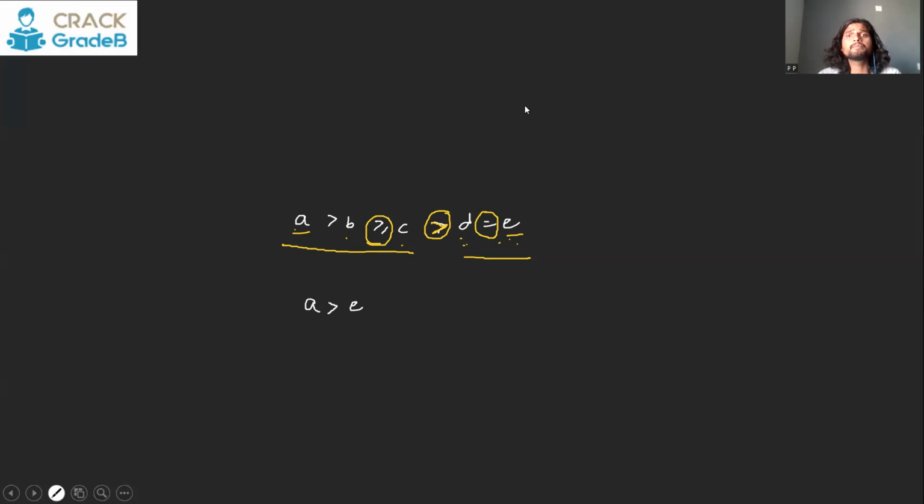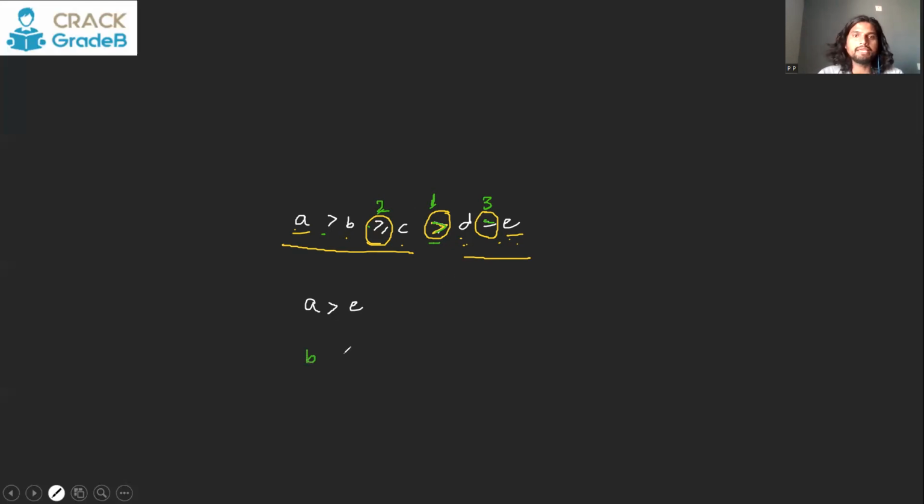In other words, if between A and E these 3 symbols exist, you are going to give first preference to this. If this exists, then A is going to be greater than E. You are going to give the second preference to this. Greater than or equal to will be preferred over equal to. And then if nothing exists out of these 2, you are going to give the third preference to this side. Got this?